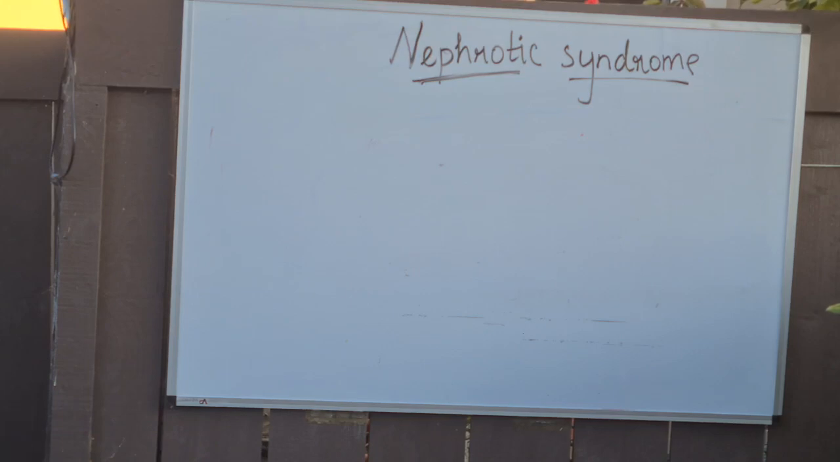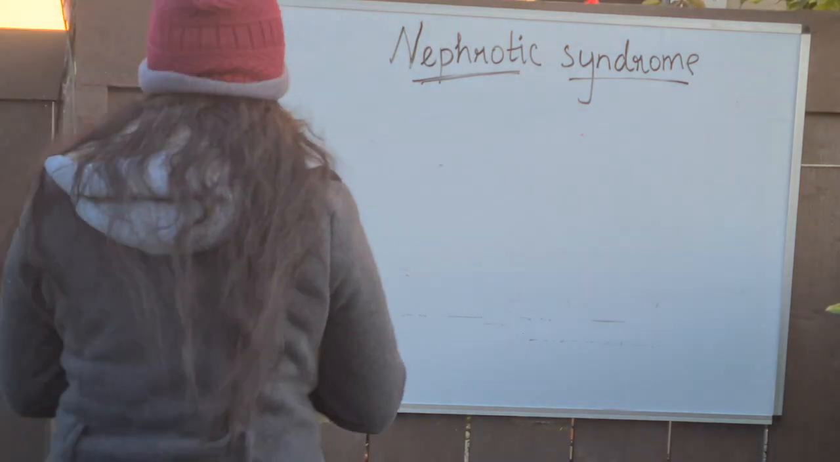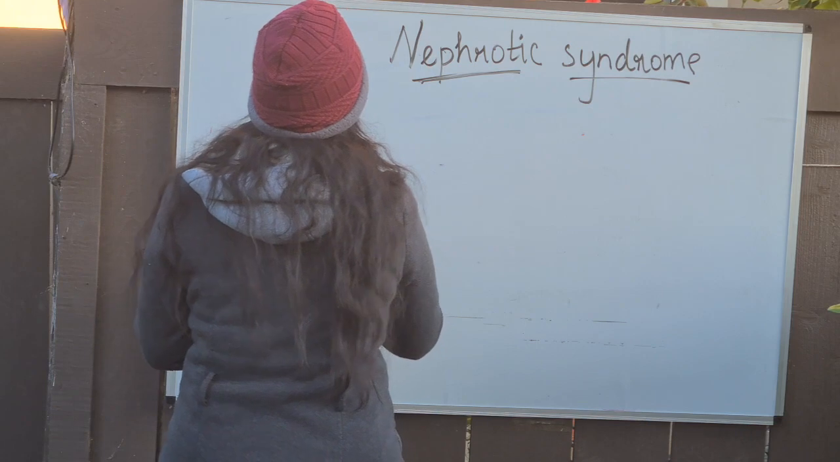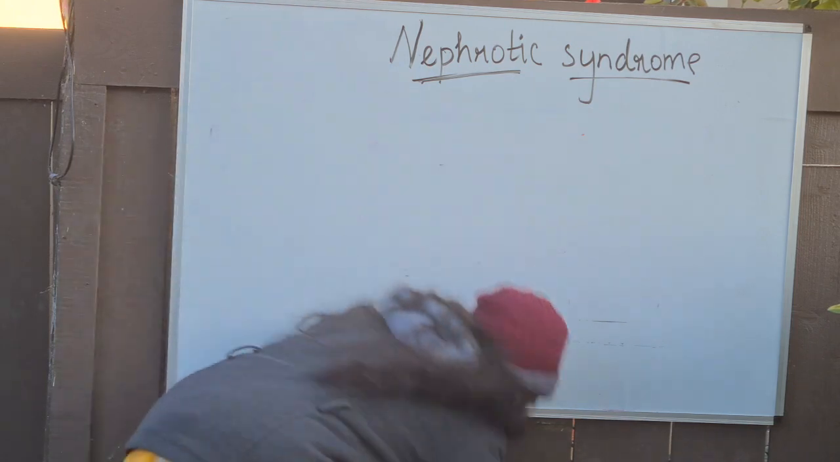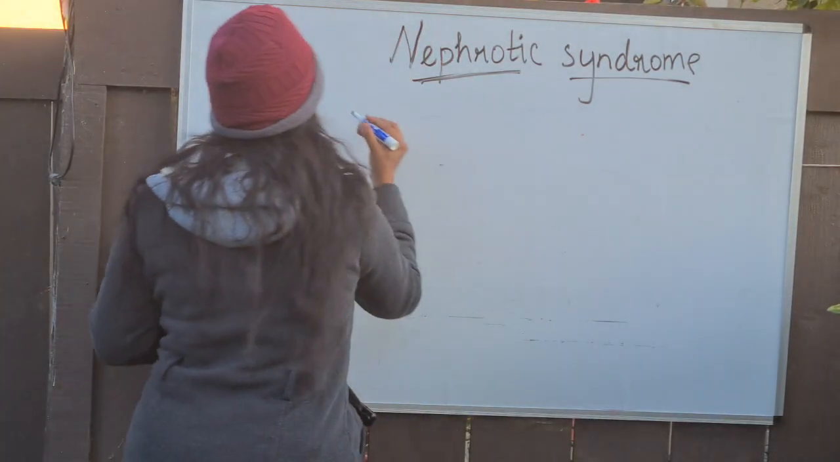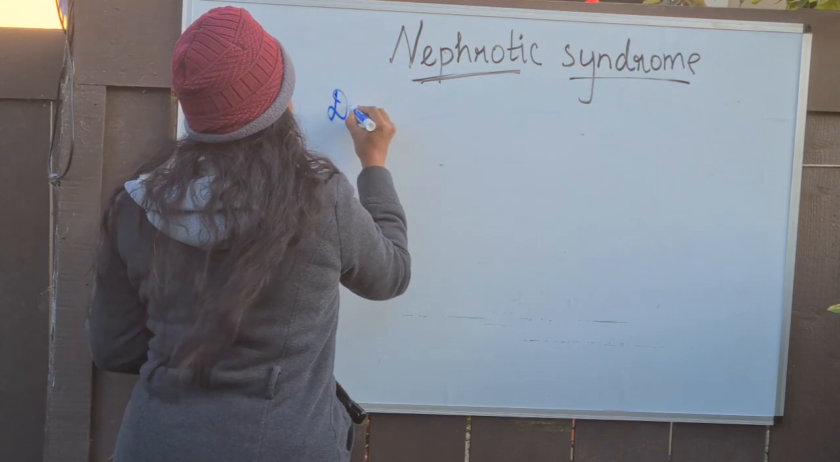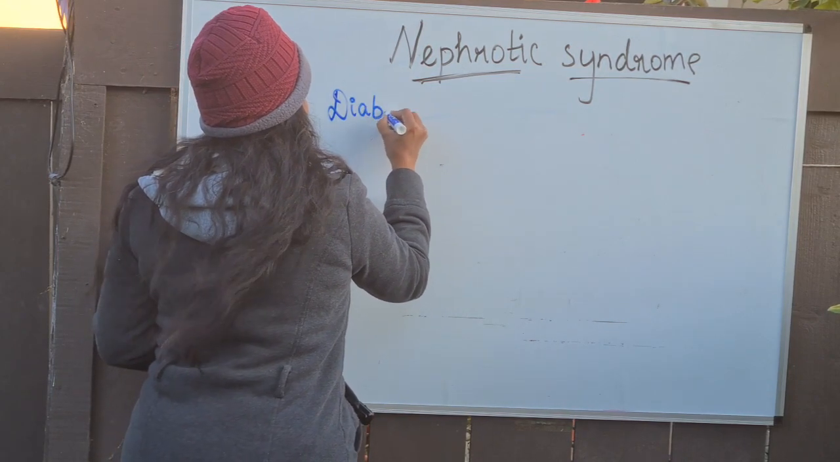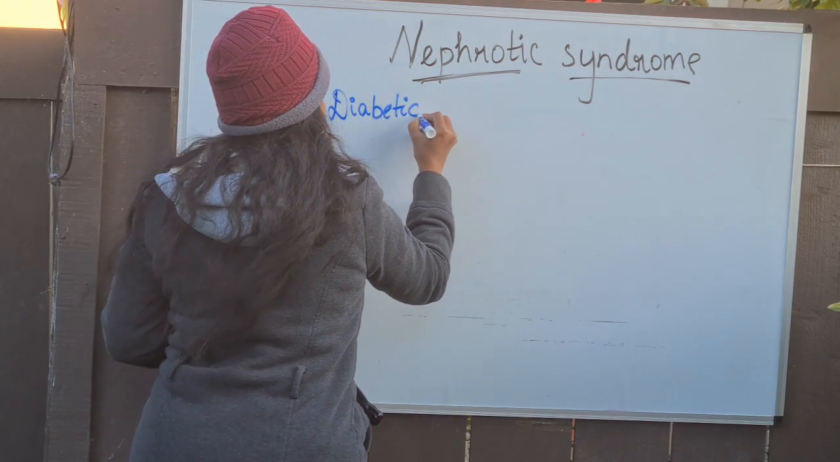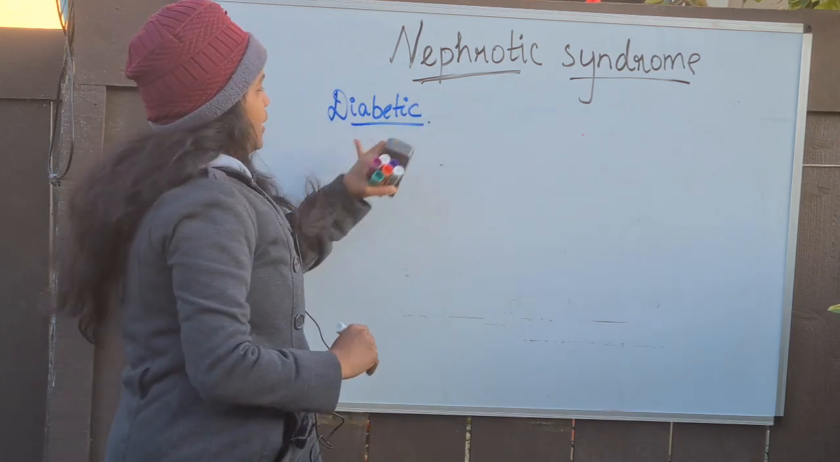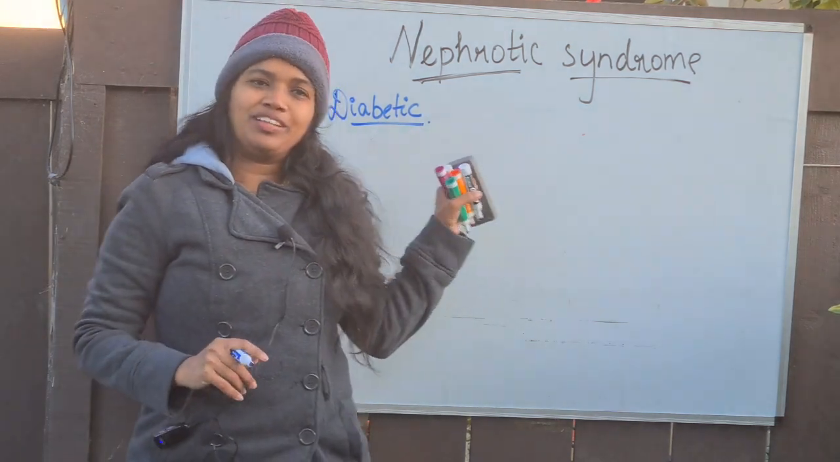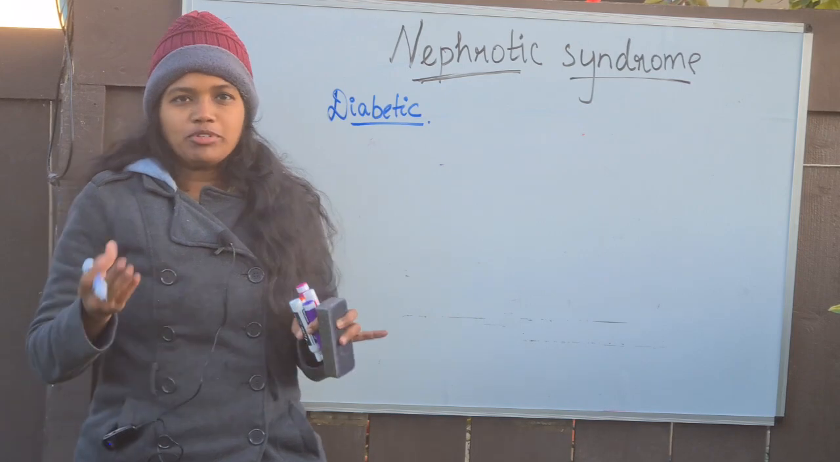Okay. So let's talk about the other reason for nephrotic syndrome. The most common reason for nephrotic syndrome is diabetic glomerulosclerosis. Fine, guys. Diabetic. So when a patient is diabetic, what happens to the kidney?